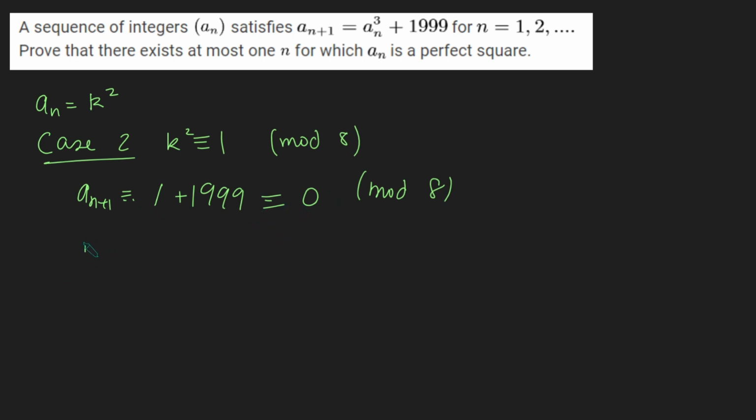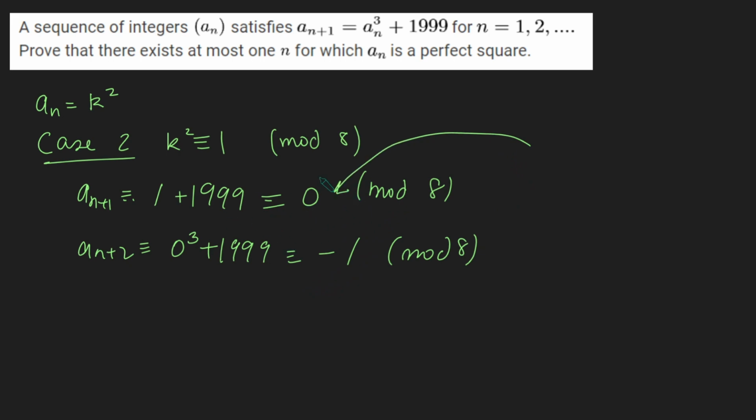Okay, cool. Let's look at a_n plus 2. What's that? Well, that's going to be a_n cubed plus 1999, which is 0 cubed plus 1999, which is congruent to minus 1, mod 8. And so we get minus 1, which we know isn't a square. And we can hopefully see that then a_n plus 3 would be minus 2, minus 1, minus 2, minus 1, minus 2, and so on. We keep getting the sequence that we got before. So the only potential way we could get another square is if this guy here is a square. So we've got to examine this case in a little bit more detail.